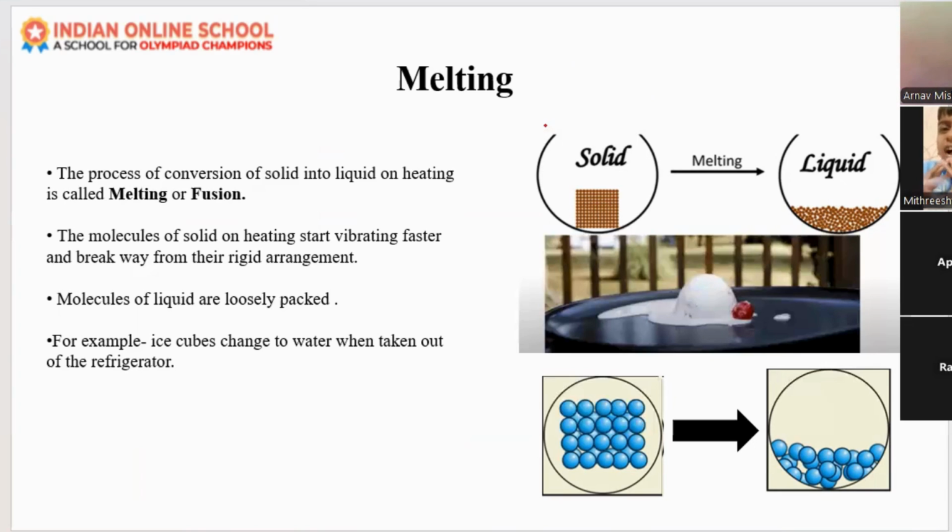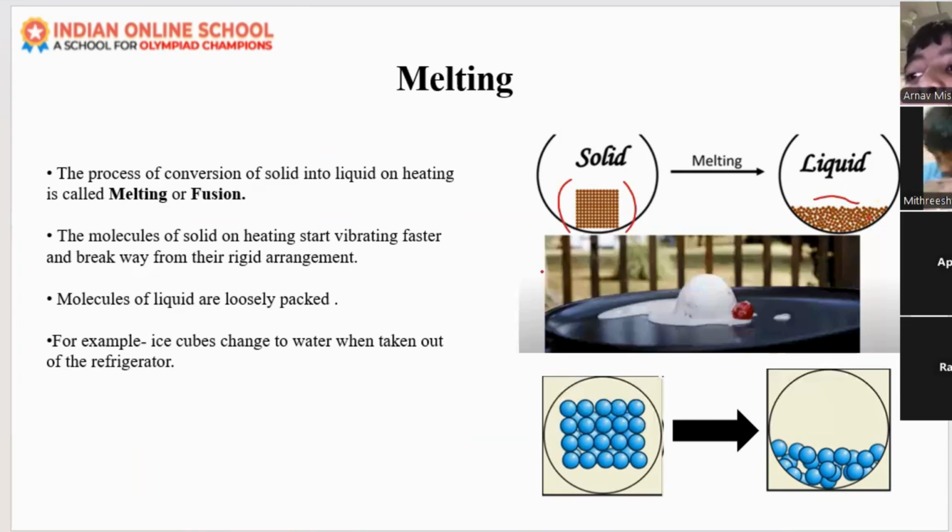So the process of converting solid to liquid is called melting, or we can say it is fusion. Here, all the molecules are arranged in a particular manner. But when it melts, what happened? The molecules are here and there, right? There is space in between also.